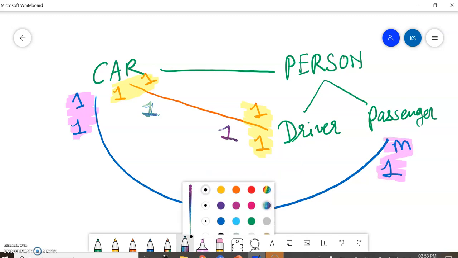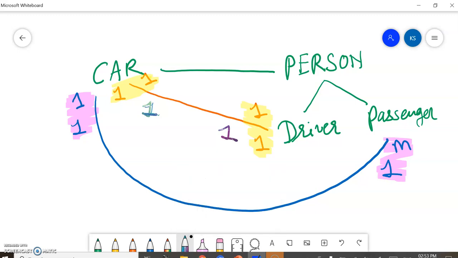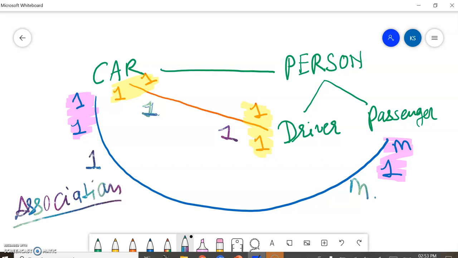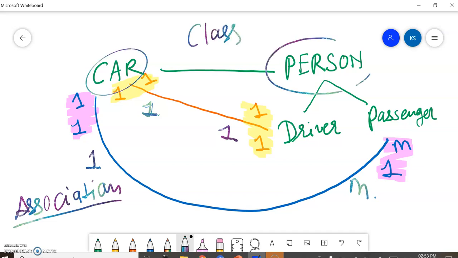So the final relationship is one to many. So this is about the association. Remember, association means we are talking about classes. Two classes we have, the person class and the car class. In a similar way you can think about two objects.